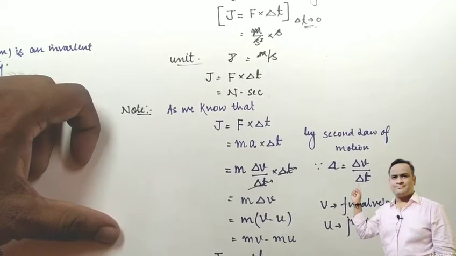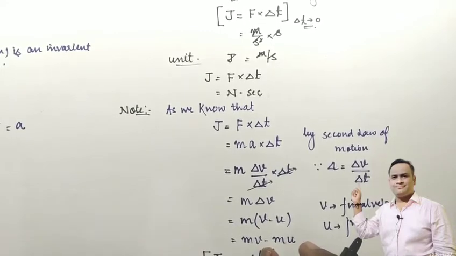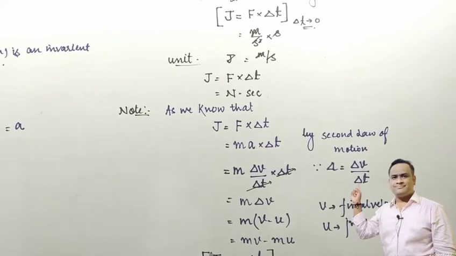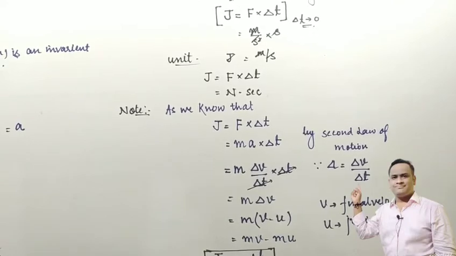So change in momentum is equal to the impulse. We can conclude that the momentum of a particle is the impulse required to bring the particle from rest to its present state of motion. Whatever the change in momentum is, it is directly proportional to the impulse provided.